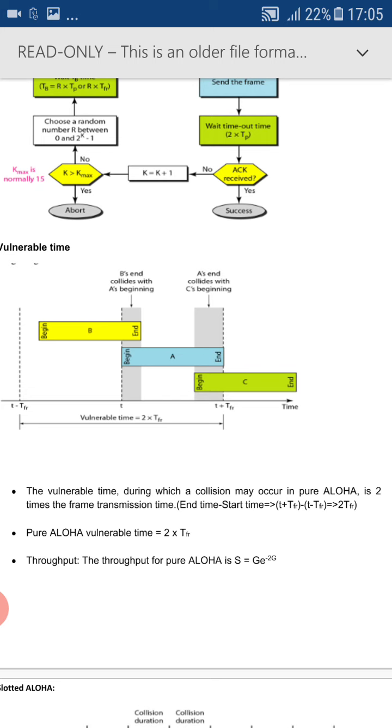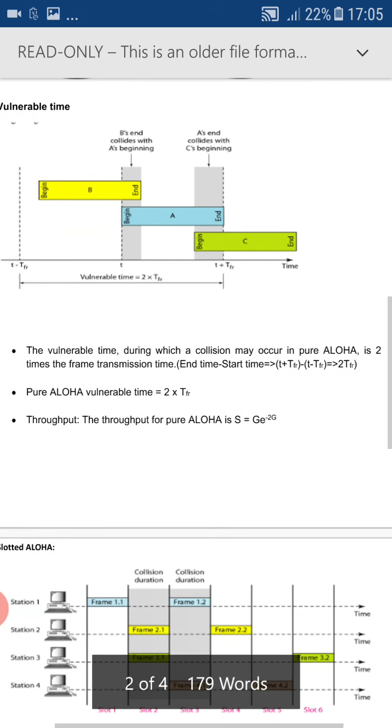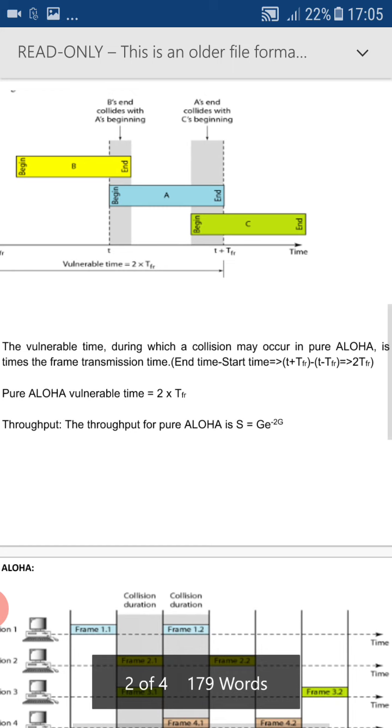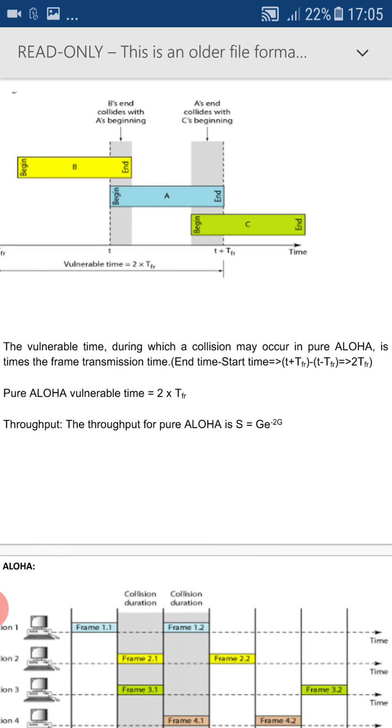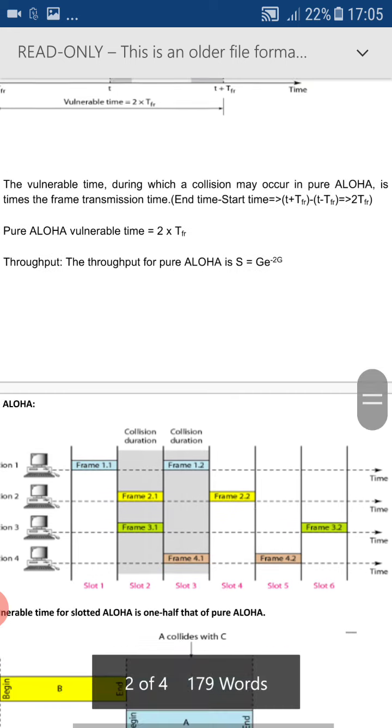Hence, the vulnerable time of pure Aloha is 2 times the frame transmission time. Then the throughput of pure Aloha is calculated as S equal to G into e to the power minus 2G. You can know the terms S and G later.